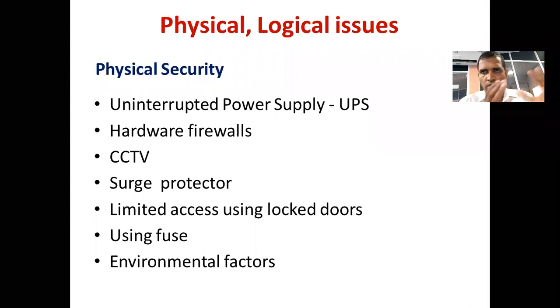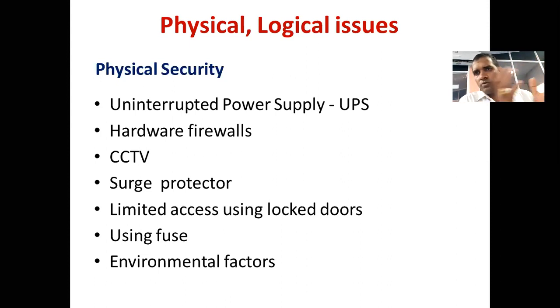There may be so many factors which can affect our computers. It may be electricity, it may be thieves, it may be some external environmental factors such as dust and other things, maybe some external disasters, right? Environmental disasters. So our computer systems always face problems, right?